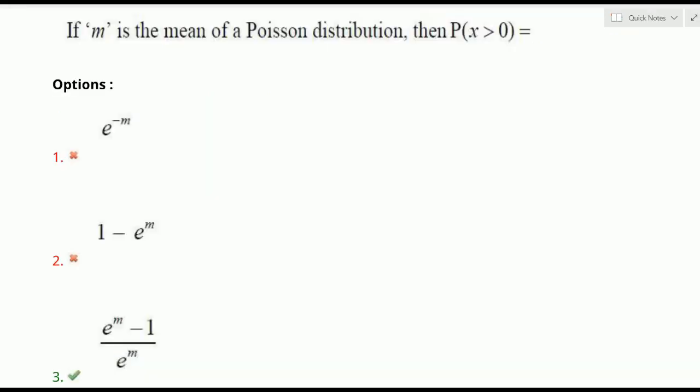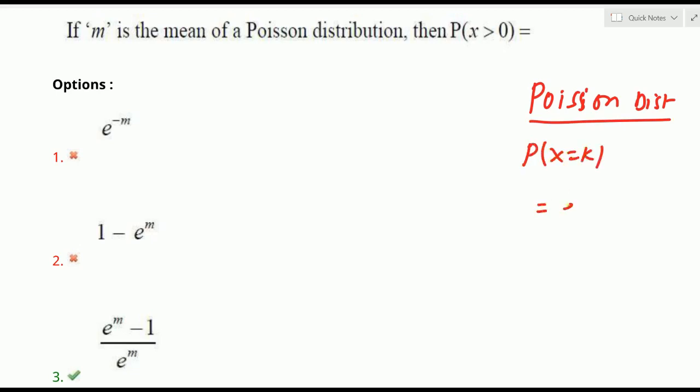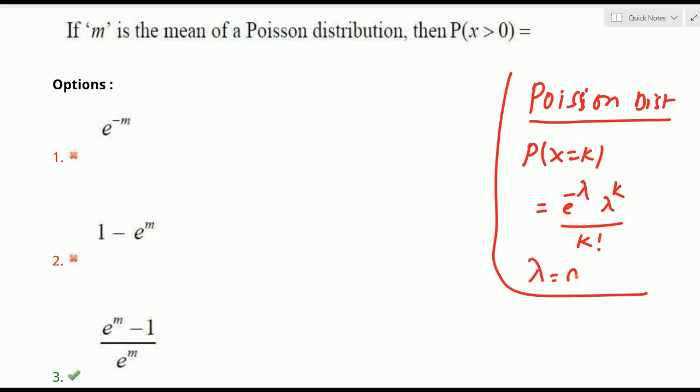Yes, what is given here? If m is a mean of Poisson distribution, then p of x greater than 0. సో Poisson distribution లో మనకి ఫార్ములా తెలియాలి. Poisson distribution, వాట్ దట్? Poisson distribution లో ఫార్ములా ఏంటి అంటే probability of certain k, we have to collect e power minus lambda, lambda power k by k factorial. This is by the Poisson distribution for probability of certain k. Here lambda is called as mean, it is also known as parameter.